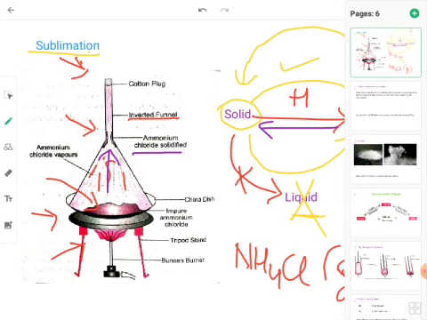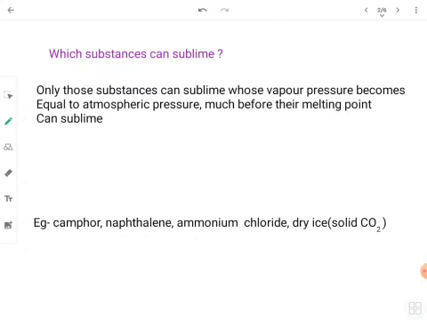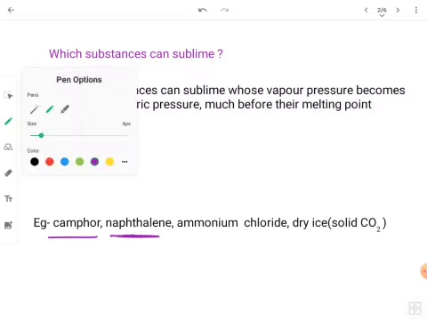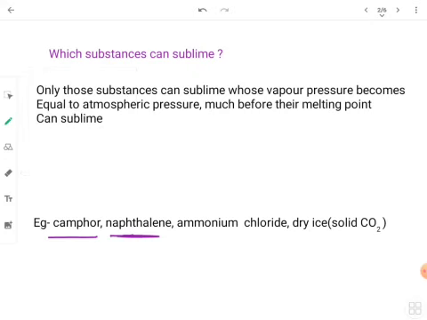Some very common examples which you can find at your home: camphor, which is kapoor, usually used at home. That is one such example from daily life which can sublime. Then you might have seen naphthalene balls in your bathroom or storerooms. They can also sublime. Have you seen them disappear over time? Where do they actually go? They sublime and change directly into the gaseous form. Ammonium chloride we have just discussed, and there is one more thing, dry ice, which is known as solid CO2, that is carbon dioxide. We will study this in the upcoming slides specifically.